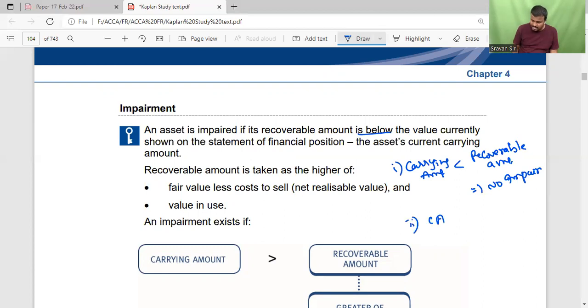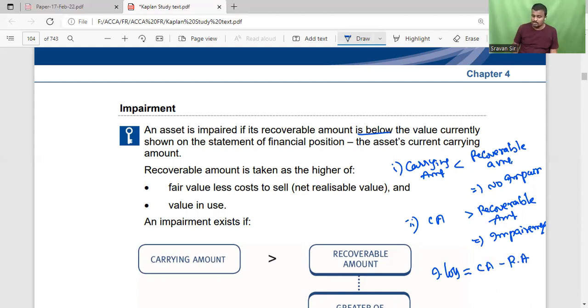If the carrying amount is more than the recoverable amount, then there is an indication of impairment. Impairment loss is equal to carrying amount minus recoverable amount.